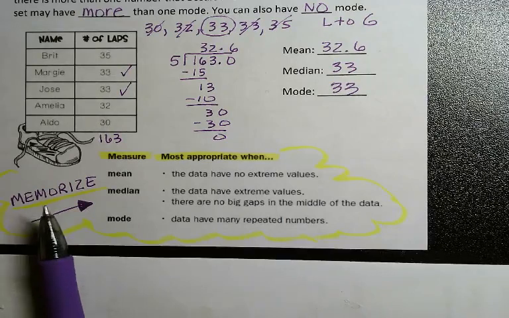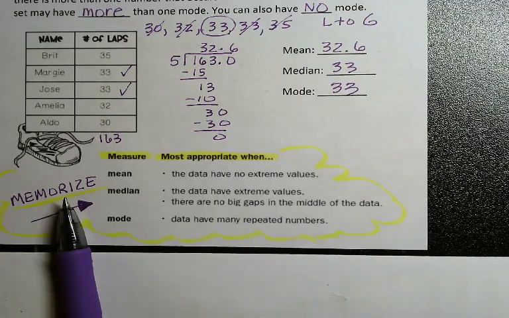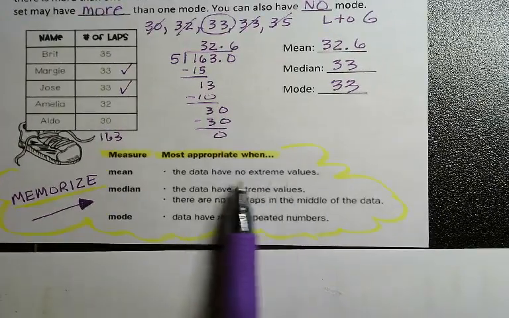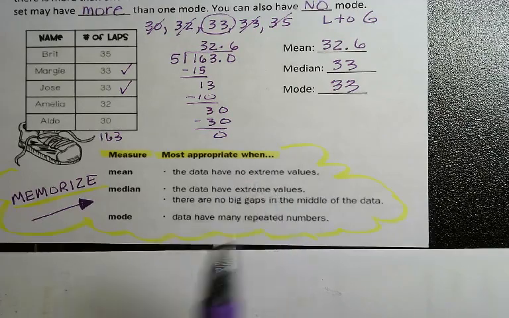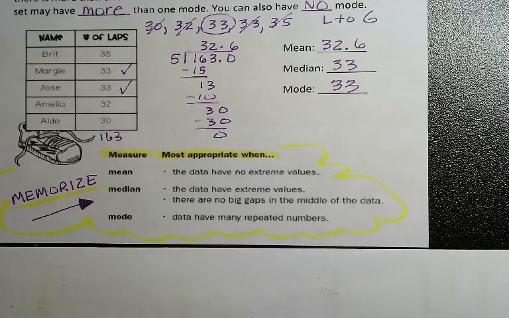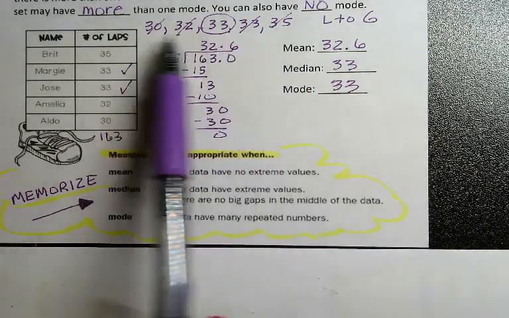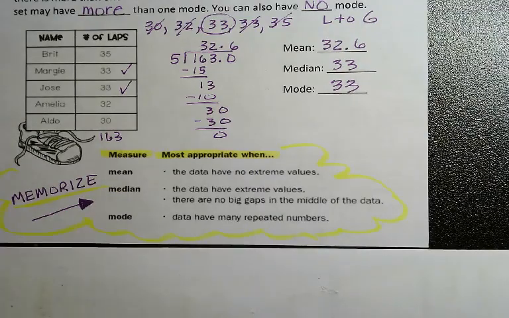So your question right now must be: when I have all this data I've gathered, and we ask you a question on the test, how are you going to know whether to use your mean, median, or mode? So here are some good tips. We're going to use our mean when the data that we have gathered has no extreme values. You will learn about what extreme values are a little bit more later in our lessons. But no extreme values, we just have data that all seems to be pretty close to each other. We're going to use our mean.